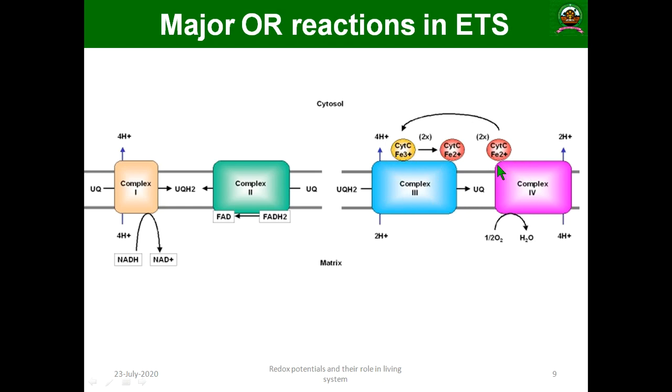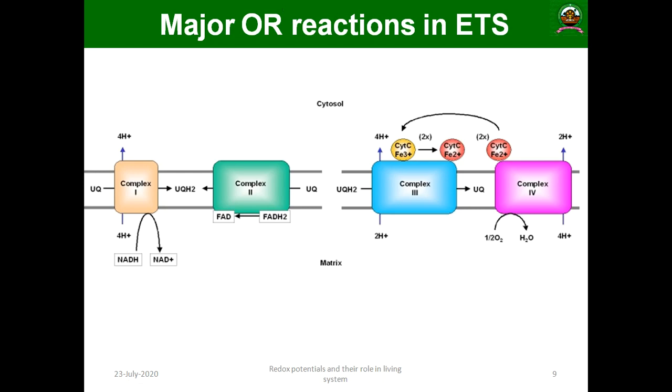And in complex 4 you can see cytochrome C, cytochrome A and others, and half a molecule of oxygen is converted into water. Here the proton motive force is across the membrane, with the cytoplasmic matrix on the inner side of the cell. So this is the major role of oxidation reduction reactions in the electron transport system.